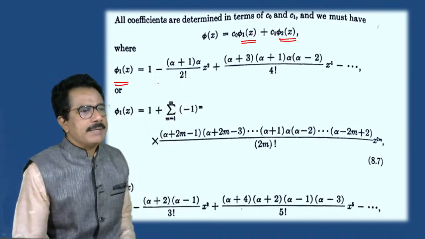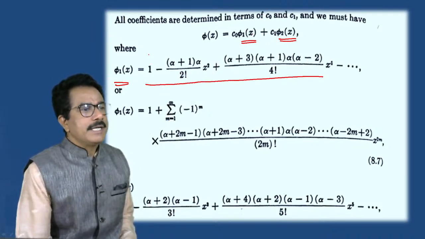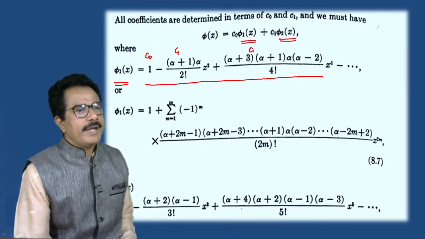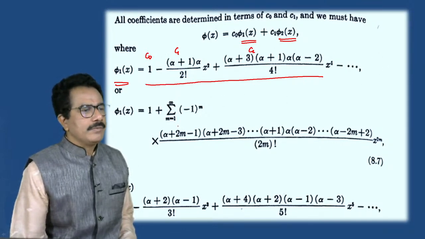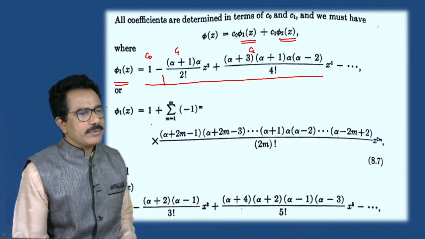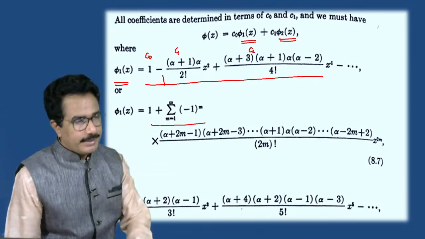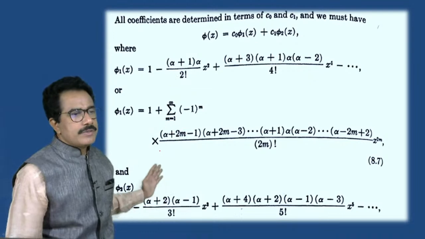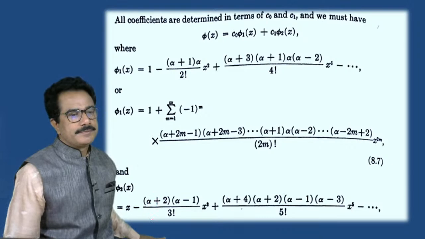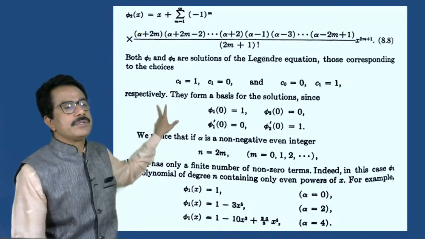So phi1 of x can be written in this way. How to write this phi1 of x? That is C0, C1 of x, C2 of x. In this way we can obtain the value. Phi1 of x we can write in the form of a general term, in the form of m. m च्या स्वरूपामध्ये असं लिहिलं जातं. So we got the result in this way. Phi2 of x is equal to this. So we can write in the general form, phi2 of x is equal to this in the form of m.